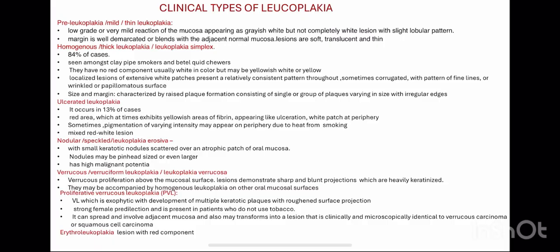Then the second is ulcerated leukoplakia. It occurs in 13% of the cases. Here is a red area. This is heterogeneous, as we have seen in the classification, which at times exhibits yellow areas of fibrin appearing like ulceration, with a white patch at the periphery. Then sometimes pigmentation of varying intensity may appear on the periphery due to heat from smoking. This is a mixed red and white lesion.